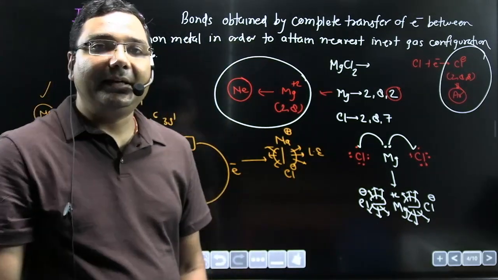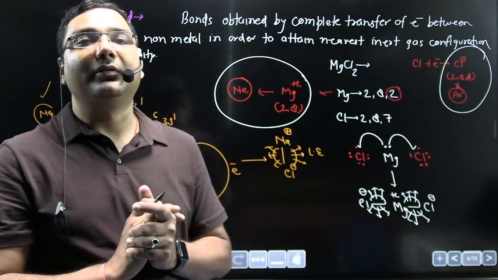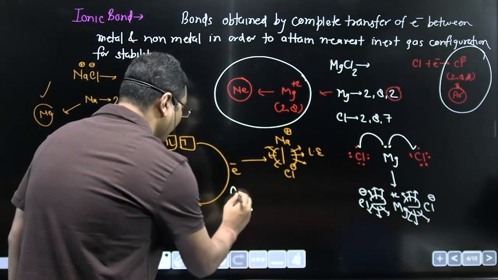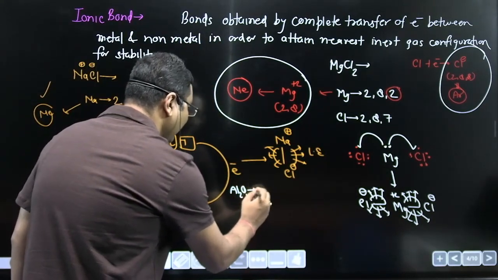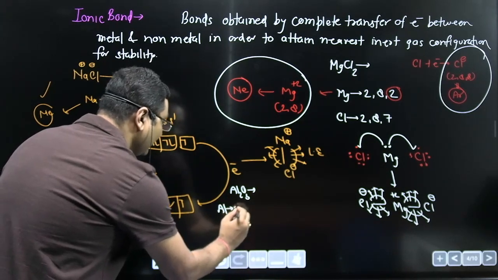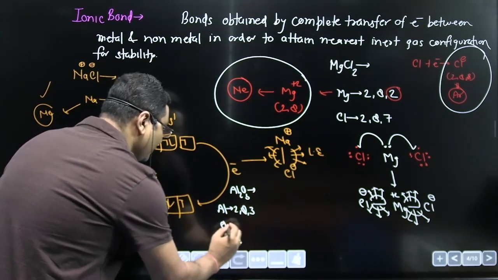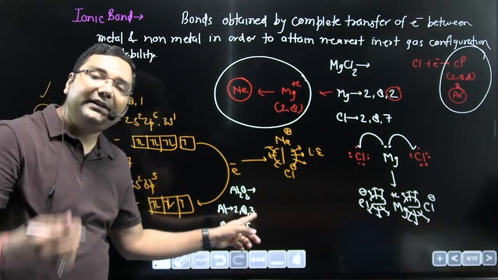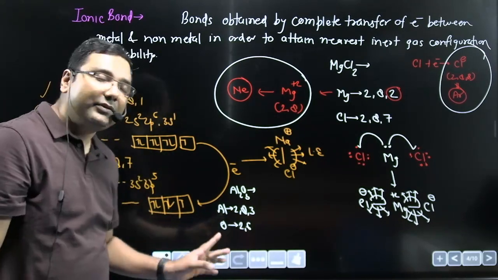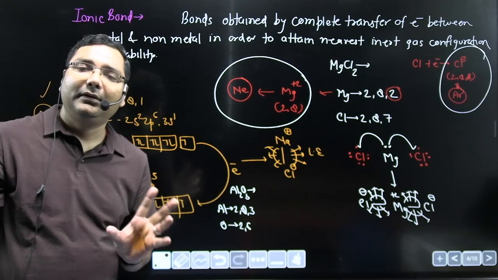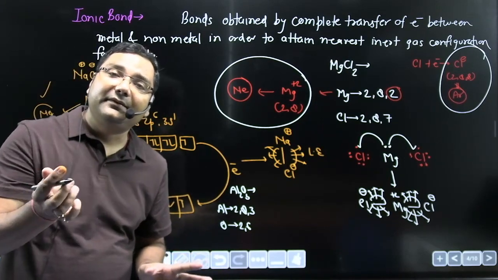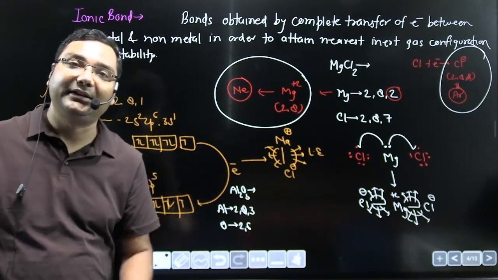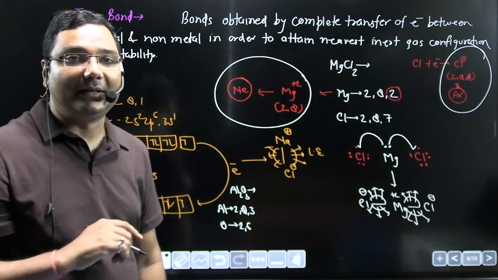Similarly, you can explain how the formation of ionic bond may occur in Al2O3. I am just writing Al2O3. Aluminium is 2,8,3. Oxygen is 2,6. Aluminium will like to donate 3 electrons, and oxygen will like to get 2 more electrons for getting inert gas configuration like neon. Both will become like neon after donating and accepting the electrons, and both will become stabilized.